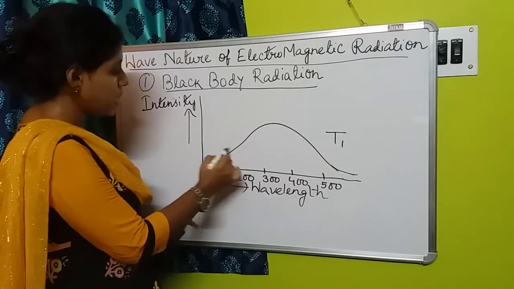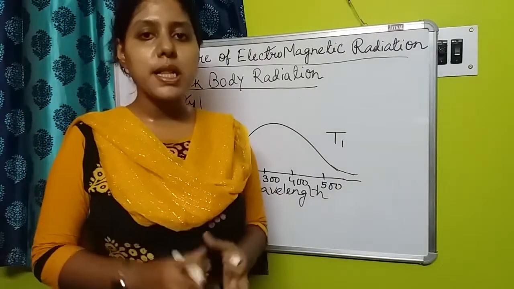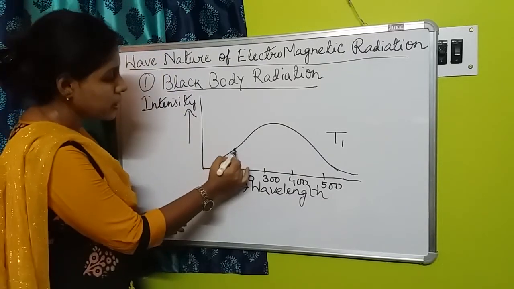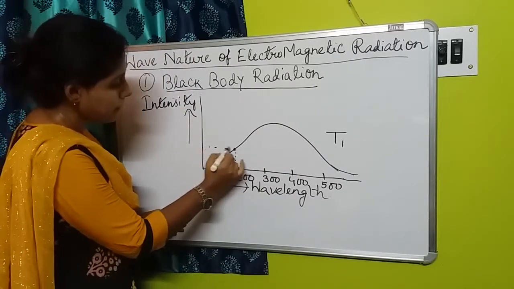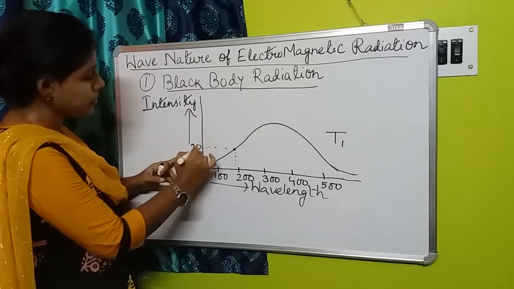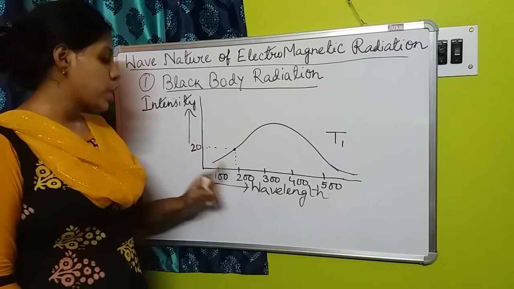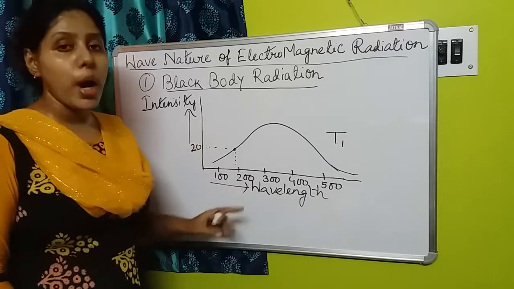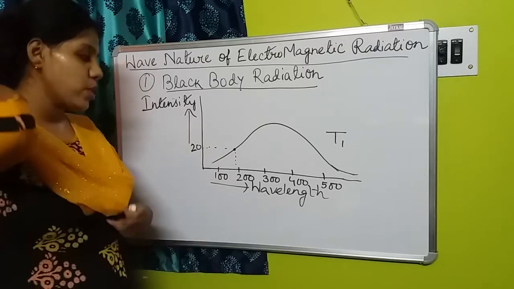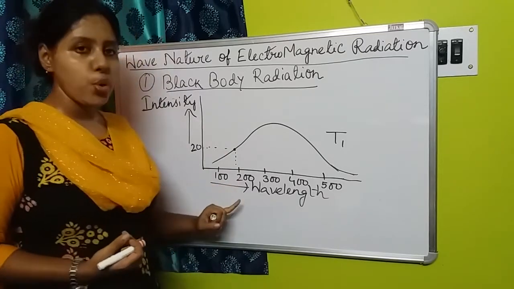And intensity means the number of particles that are of this wavelength. Suppose at this point you can see a value of 20. That means 20 particles will show the wavelength 200, 200 nanometer or angstrom, whatever the unit is. So 20 particles are showing the wavelength 200.